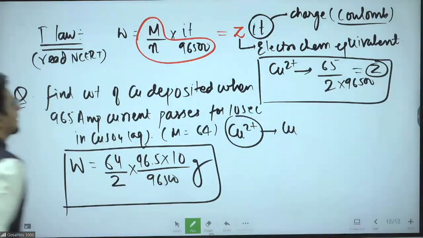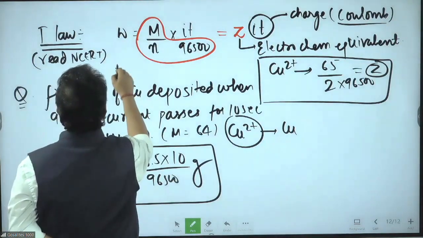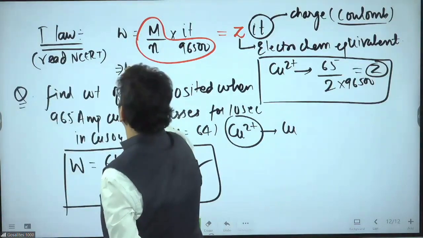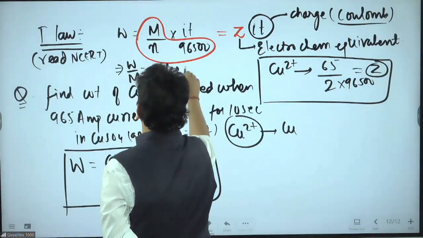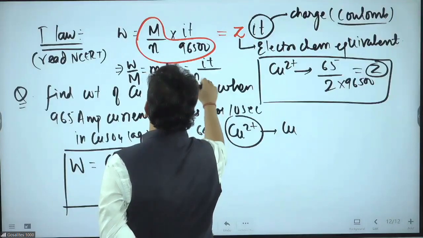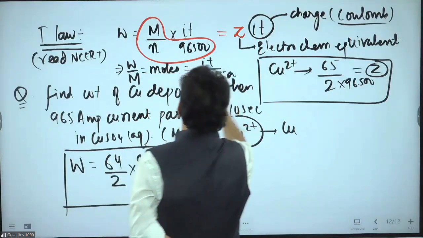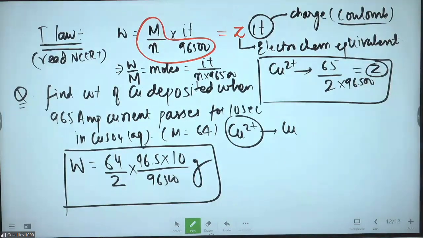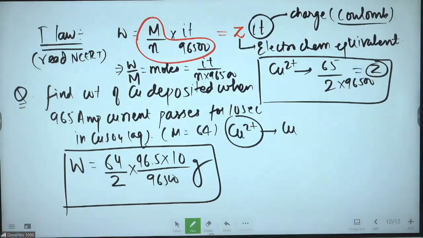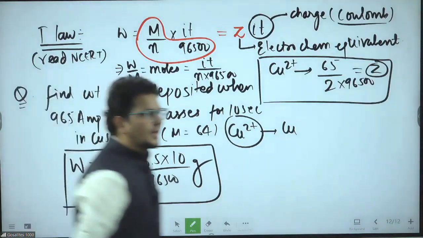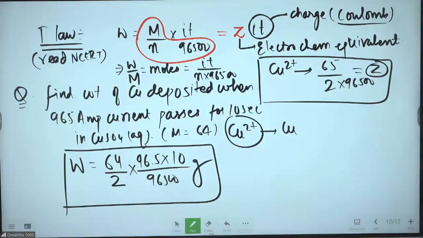One more thing they can do: given mass by molar mass. If I shift molar mass to the left side, then W by M, given mass by molar mass, will be moles. Moles will be IT upon n into 96500. This also they can give us. Question clear? Faraday's first law, NCERT solved example type of model. Taken the screenshot, bhai. Then I'm going ahead.